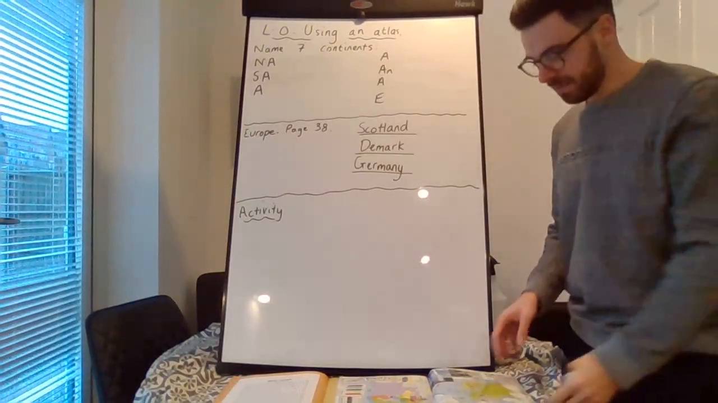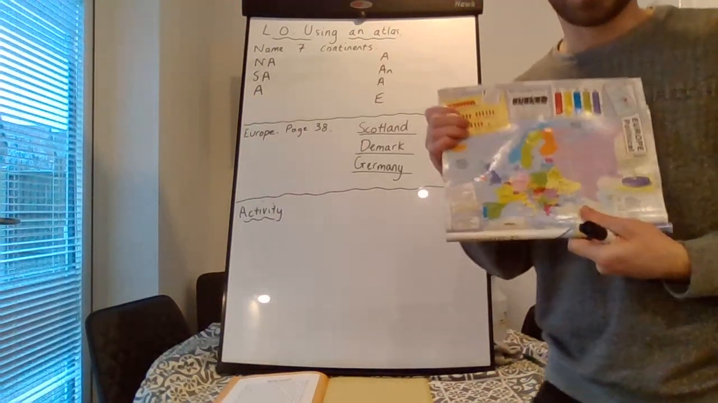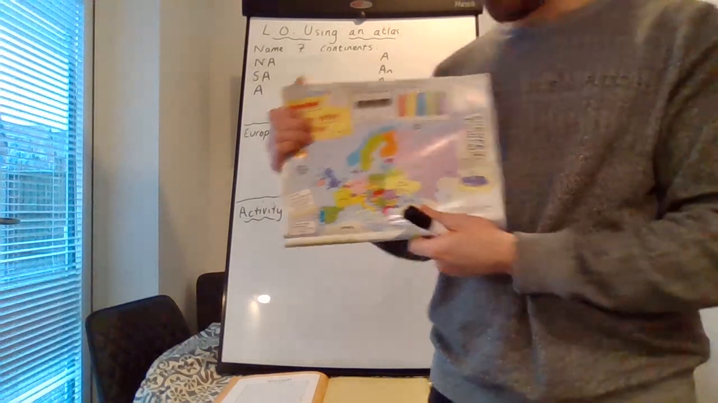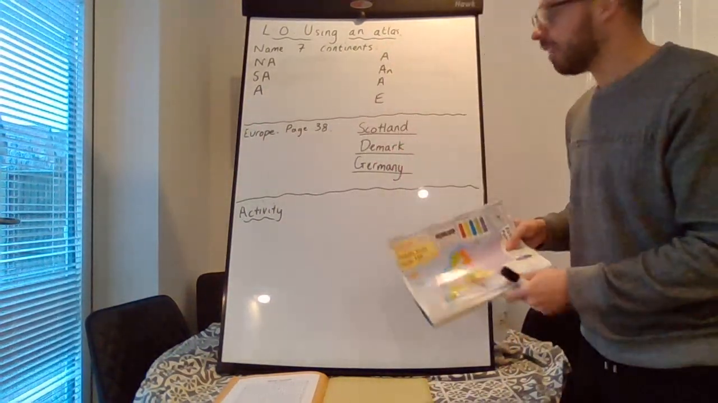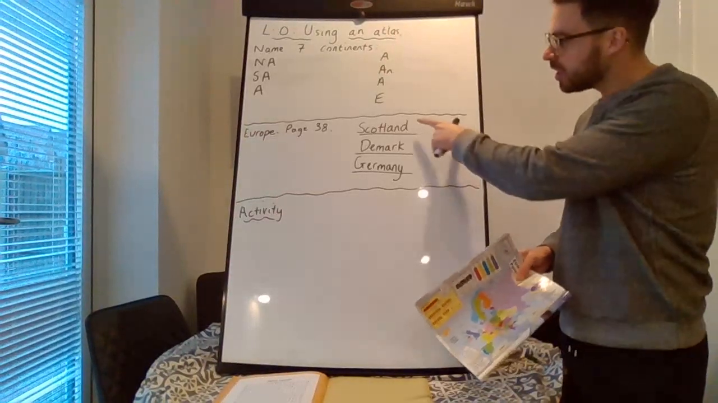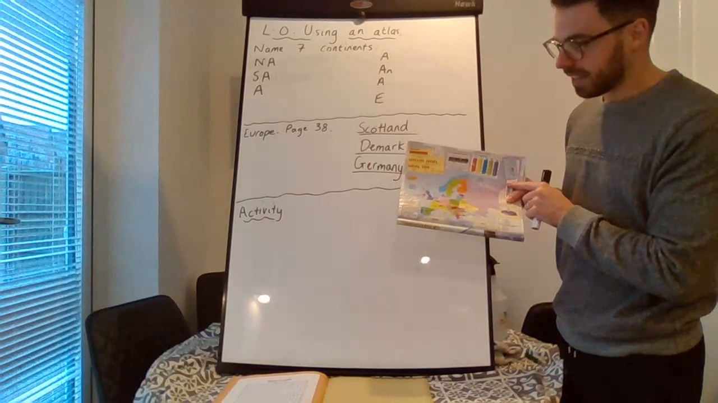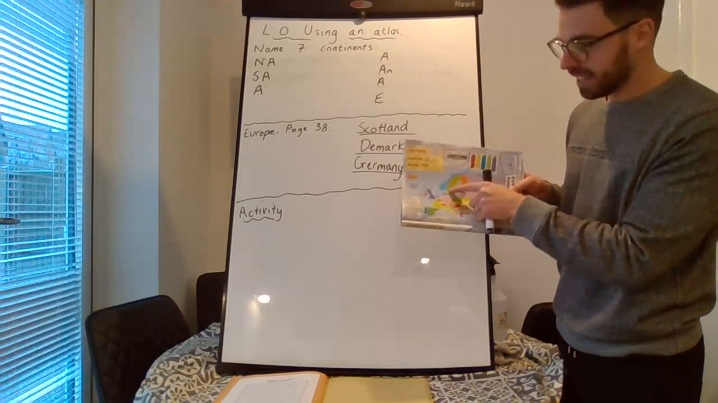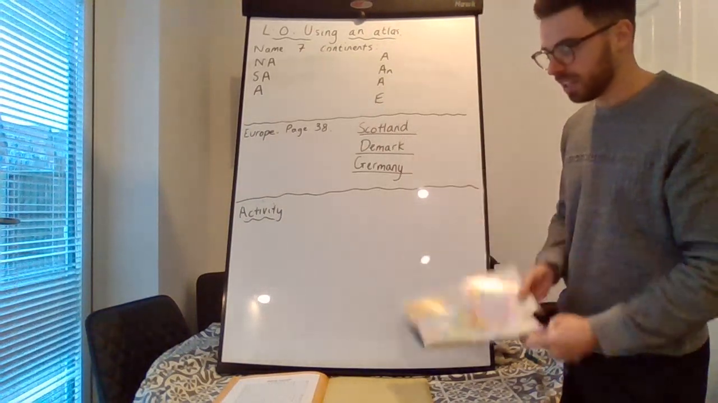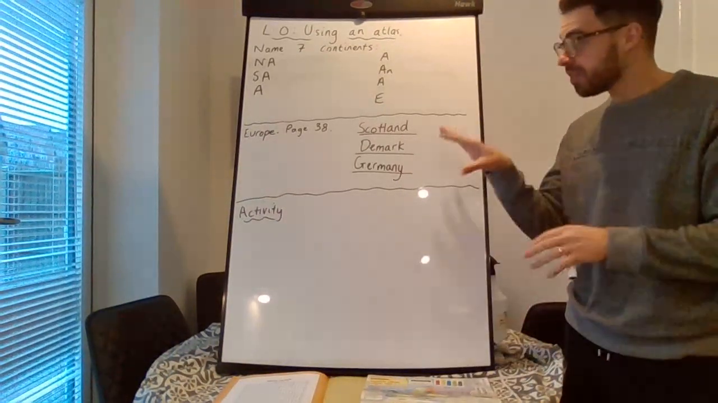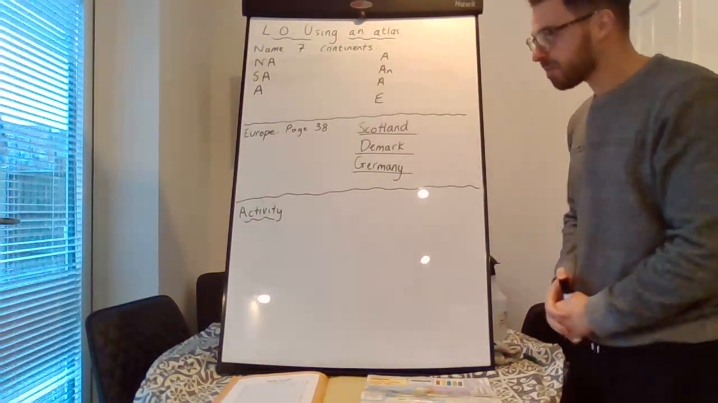Well done, Year 3. If you did go to page 38 in your atlas, it looks like this. And this is a map of Europe, and each different colour is a different country. I've just written a few onto the board. Scotland, Denmark, Germany. Scotland will be up here in the UK. Germany, Denmark. There are lots and lots of other countries you may have chosen as well. Well done if you could think of 3 countries that are in Europe.